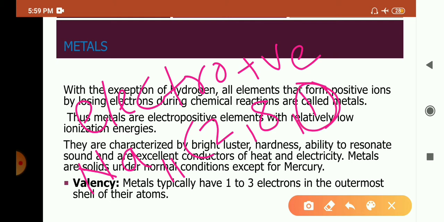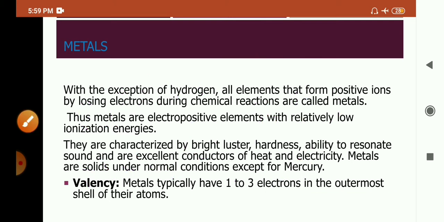Having one electron in the outermost shell, it can lose the electron and form Na+ ions. So the metals are electropositive elements. This you learned in class 9. Examples of metals are sodium, potassium, calcium, magnesium, aluminium, zinc, iron, etc.